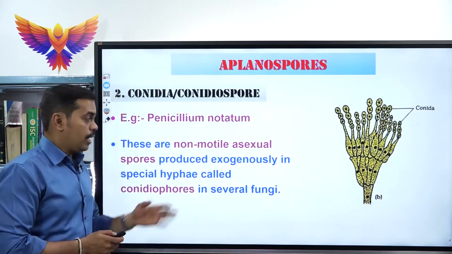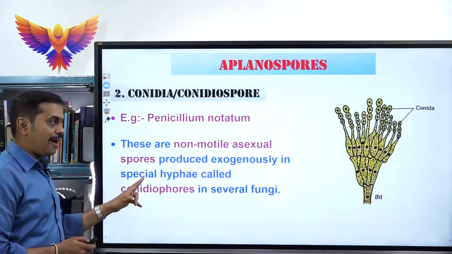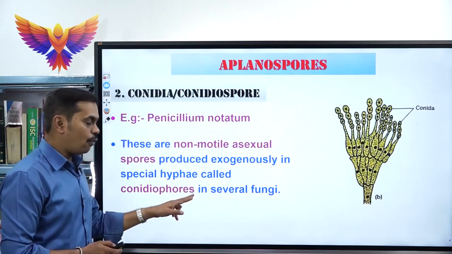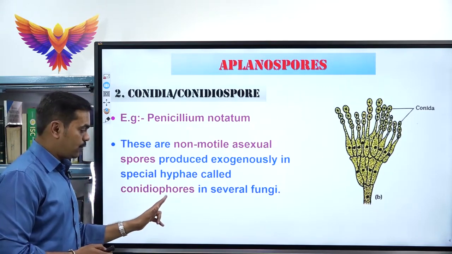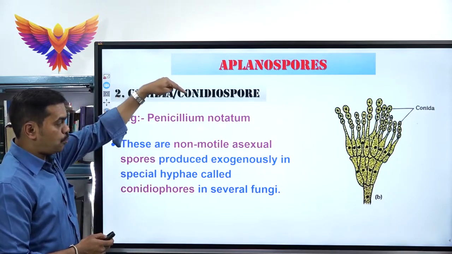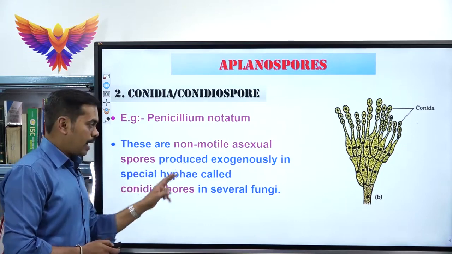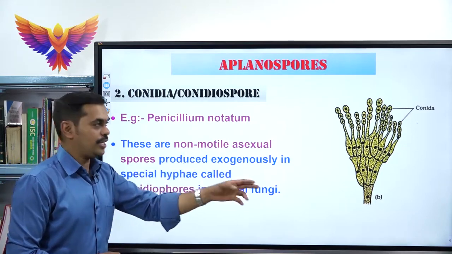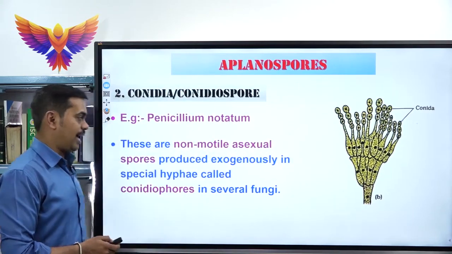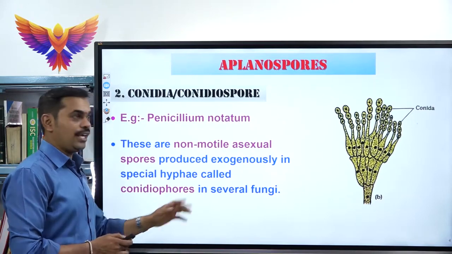Even though they are produced outside the body, they are borne on a special hyphae called conidiophores. See, don't get confused between conidiophores and conidiospores. Conidiospores are non-motile asexual spores and they are produced exogenously, outside the body of the organism, on a special hyphae called conidiophores.